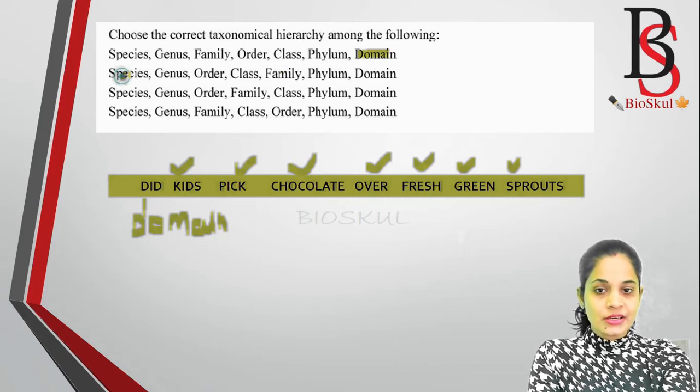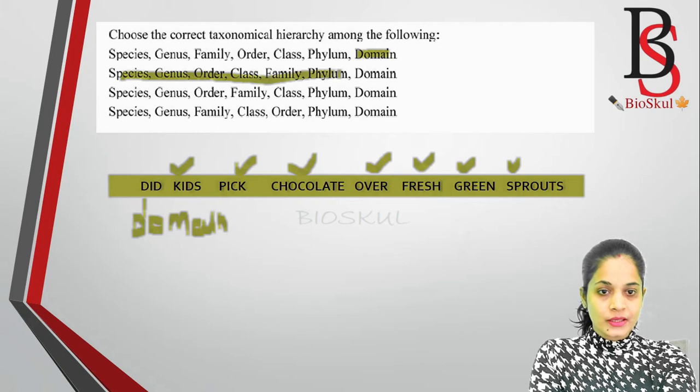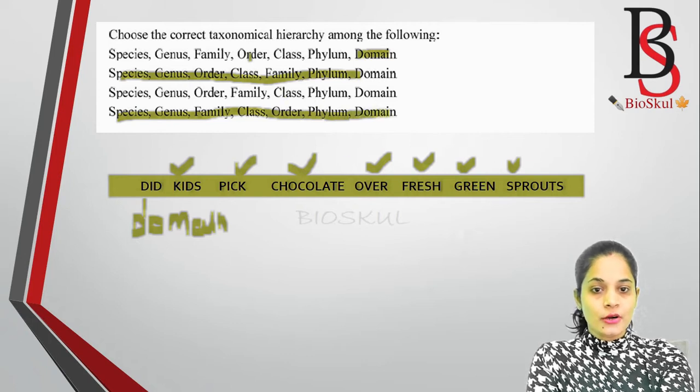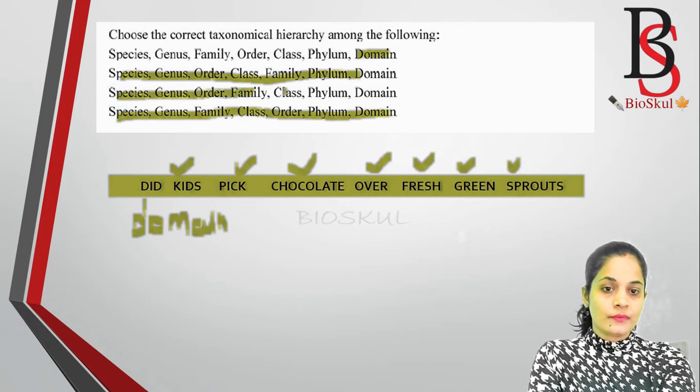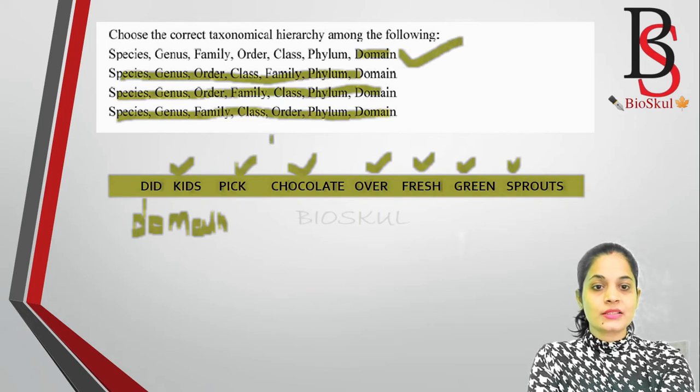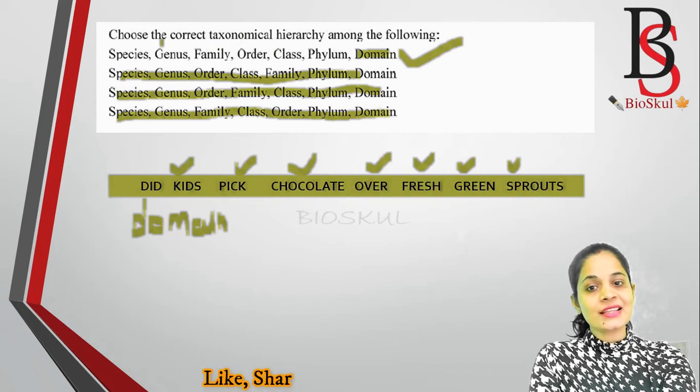So let's eliminate these 2 options, these 2 options are wrong. And then after class it will be order, but here it is family, so this one is also wrong. So the correct answer is option 1. First it will be domain, then phylum, then class, then order, then family, then genus, then species.